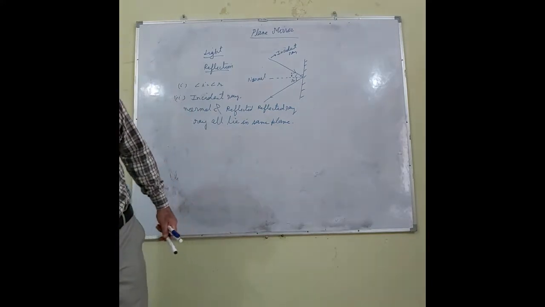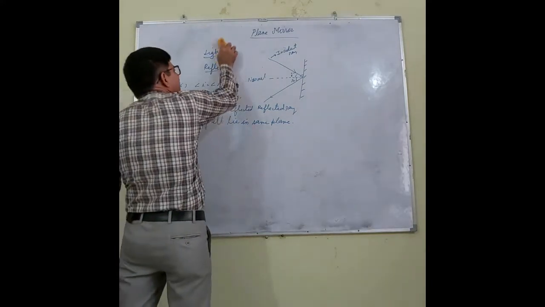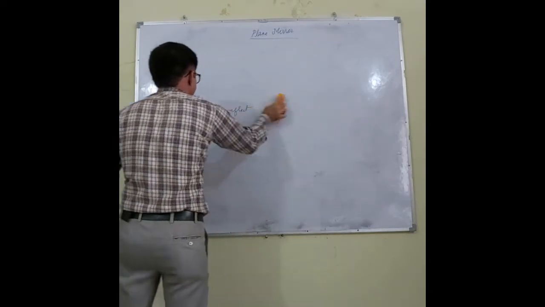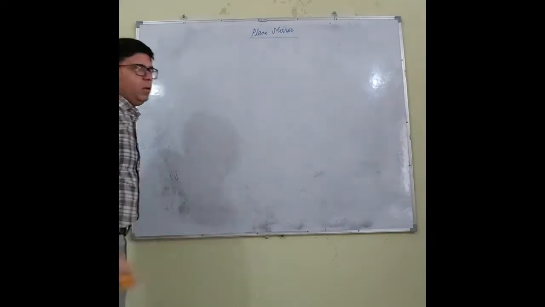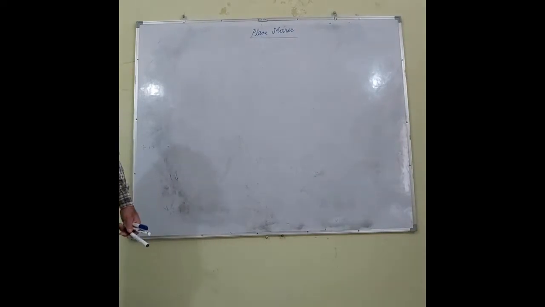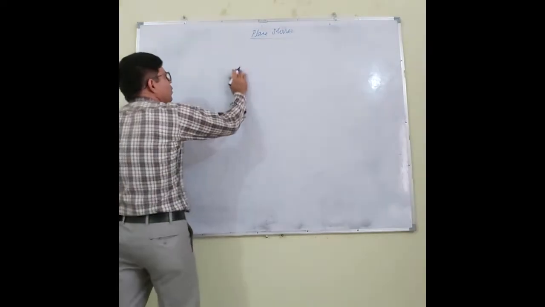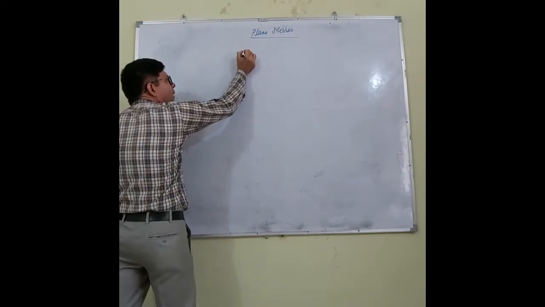Now let's do a very important concept. That concept is plane mirror. The question is how to make a plane mirror. What we do, you take a plain glass.